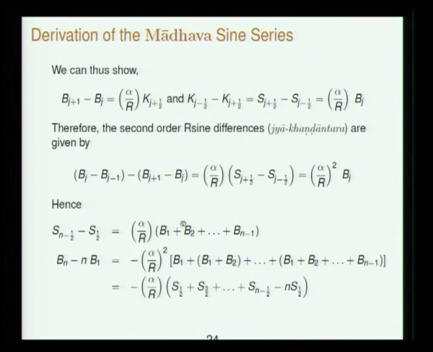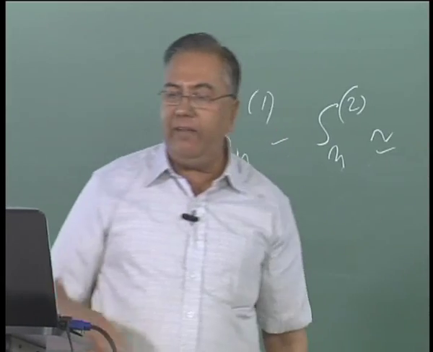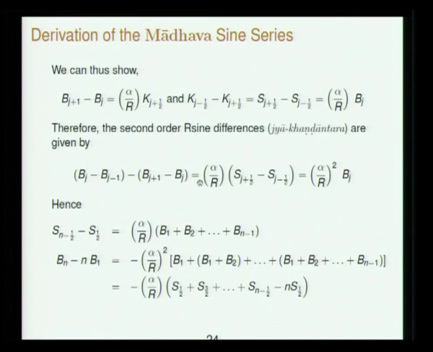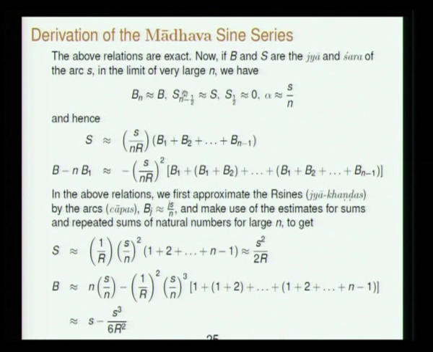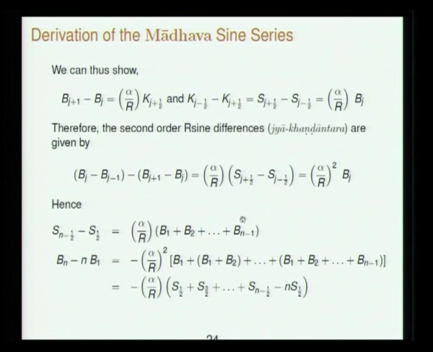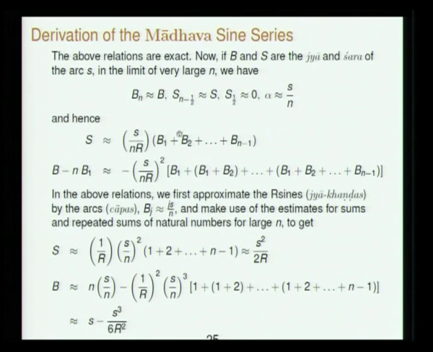Bn is the R sine associated with the nth bit, anyway that will be equal to B even, there is nothing further to say. Yes, n minus half, the midpoint of the last arc bit, can be approximated by the Shara. Yes half, this is 1 minus cos theta, when theta goes to 0, this goes to 0. The chord associated with the arc bit, when n becomes very large, the chord and the arc bit can be equated to each other. So these two equations are therefore replaced by these two equations.